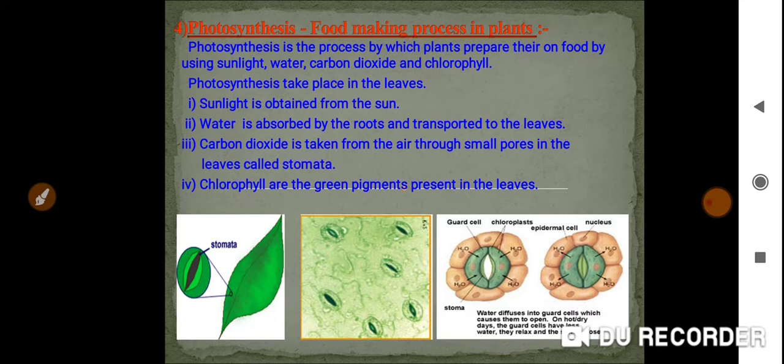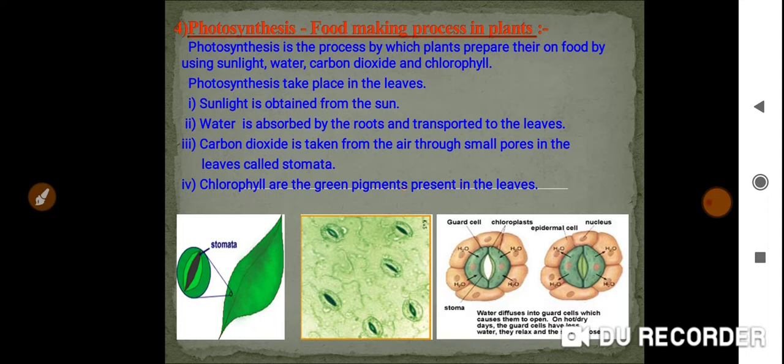the source of sun, that is the rays of the sun, to prepare their food. And we, the heterotrophs, all human beings and some animals, all come under heterotrophs. We do not prepare our food. We are depending directly or indirectly on the plants. If there are no plants, then how will you get food? So this is the question.